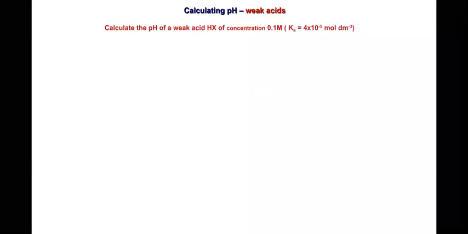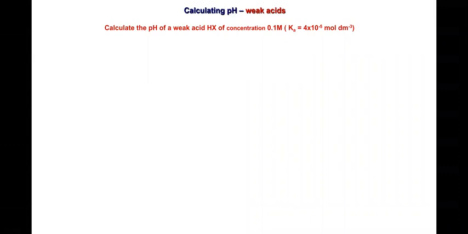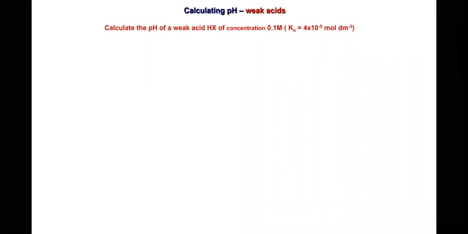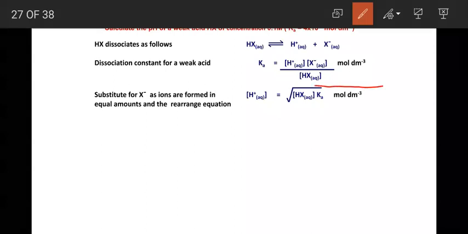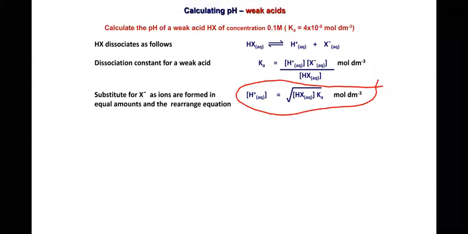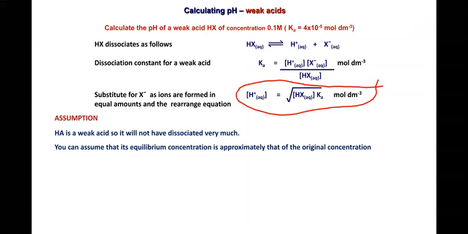Calculate the pH of a weak acid, HX. I just mentioned here HX, a weak acid, with a concentration of 0.1 molar, and the acid dissociation constant Ka value is given. The Ka value is 4 into 10 to the power of minus 5 moles per dm cube. Just consider this equation. So calculate that.